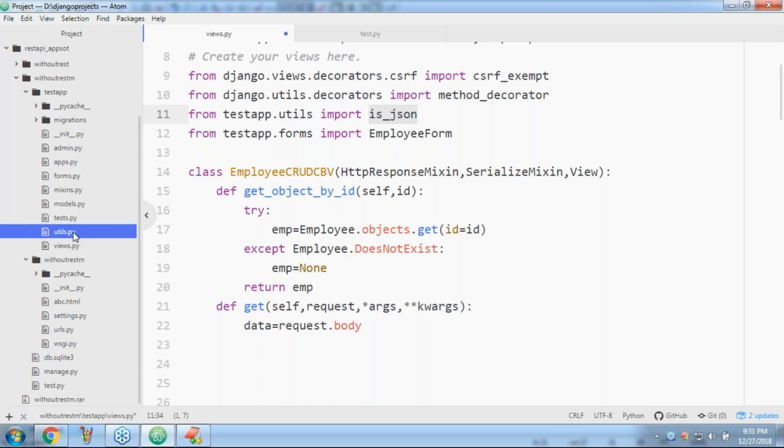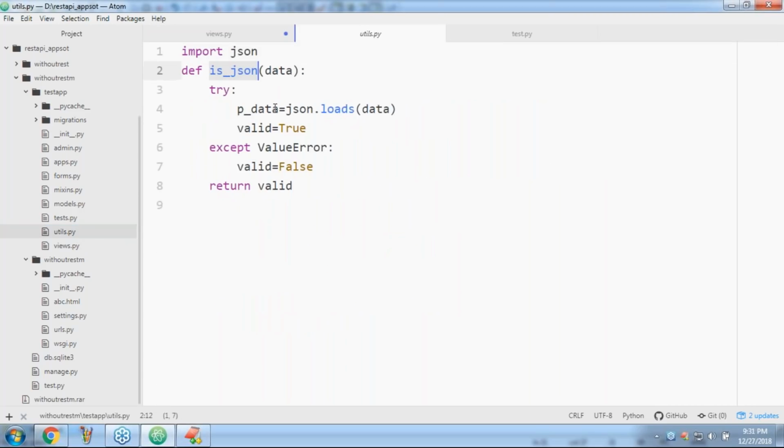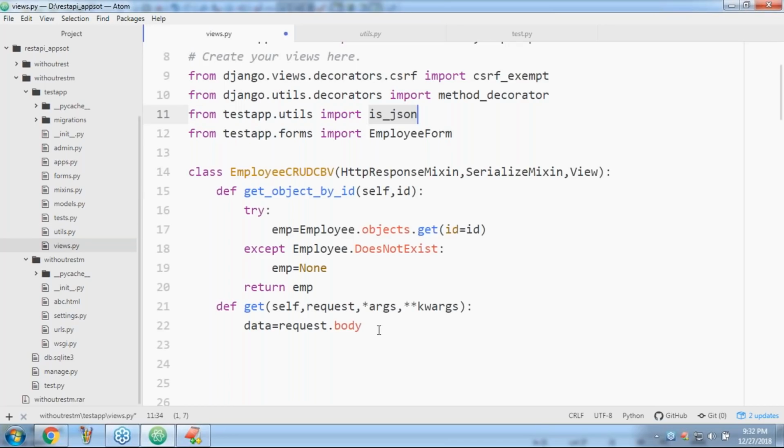If it is JSON, it returns true, otherwise false. I covered this already. Now here I want to check whether it is JSON or not. If it is not JSON, provide a response saying, please send valid JSON only.